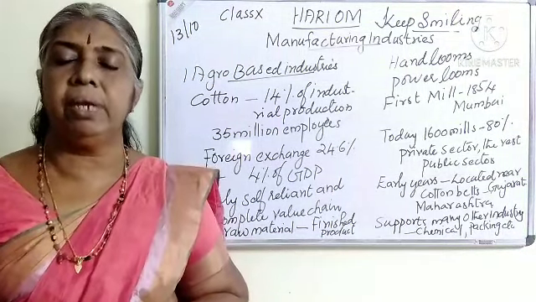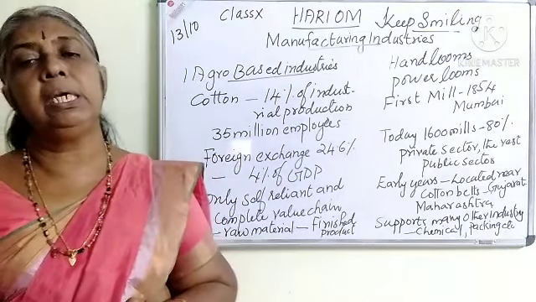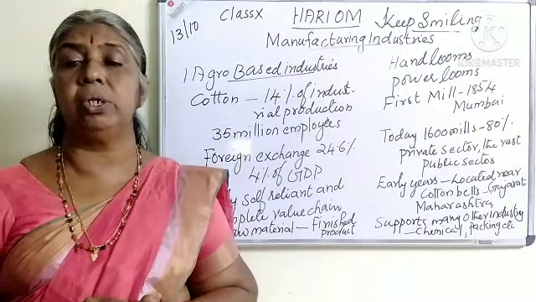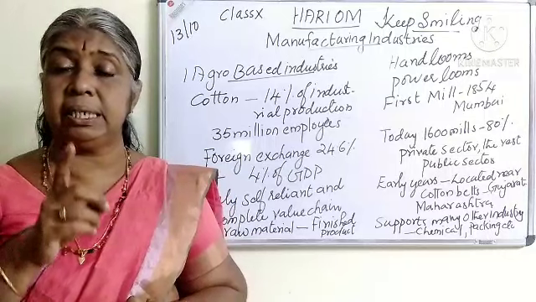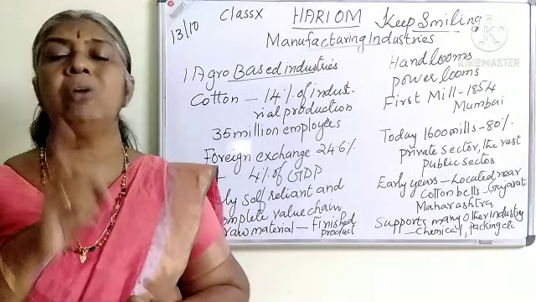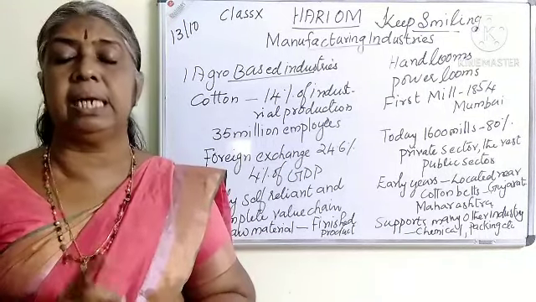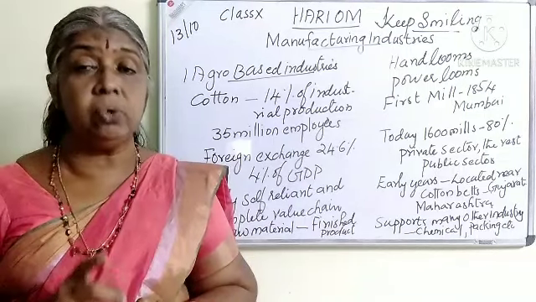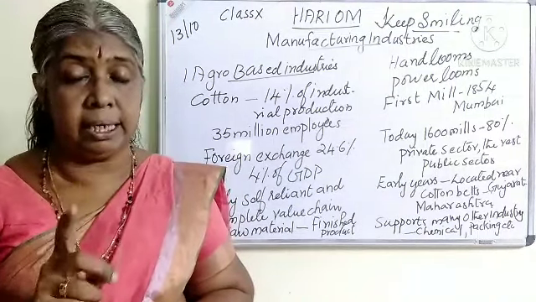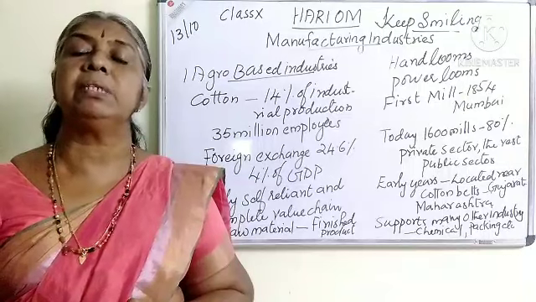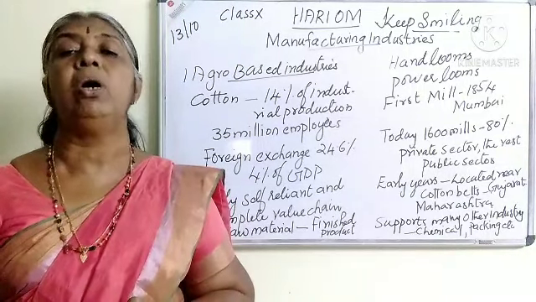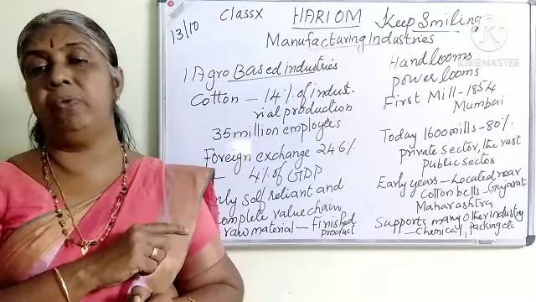See, in our olden days, I have told you the importance of generating these small-scale industries along with agriculture, so that we can reduce the over-dependency on agriculture and the farmers will become self-reliant also. That was the olden practice of our villages.